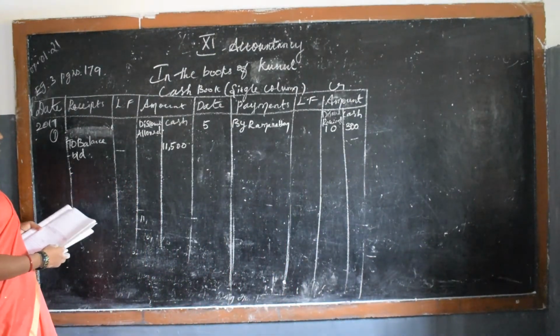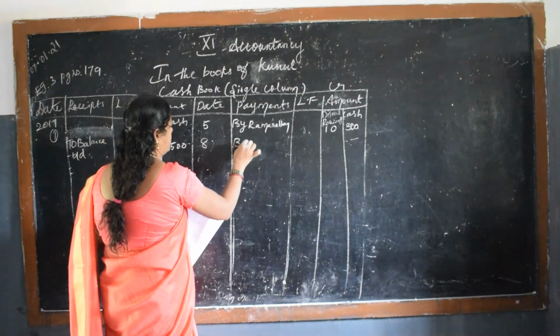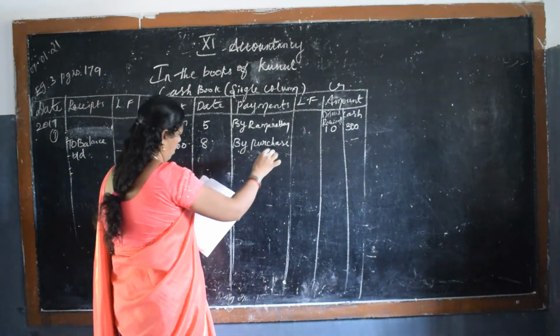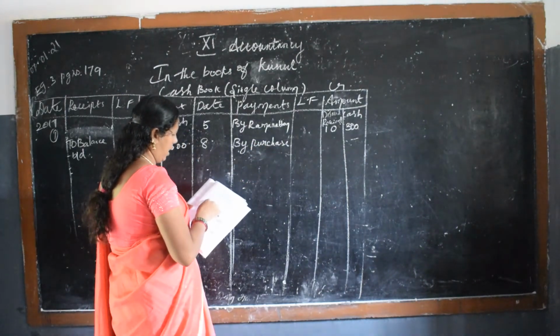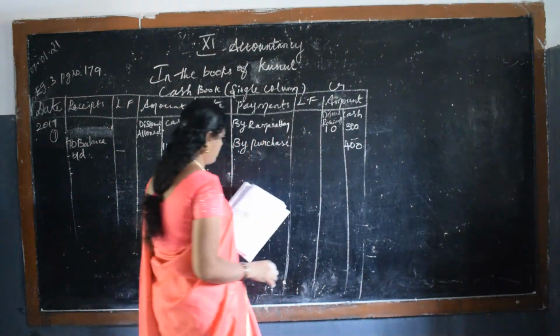January 8th, purchase goods for cash. So January 8th, it is a purchase. Buy purchase goods for cash. Okay, cash. You should know it. Well, it is a cash or credit transaction.